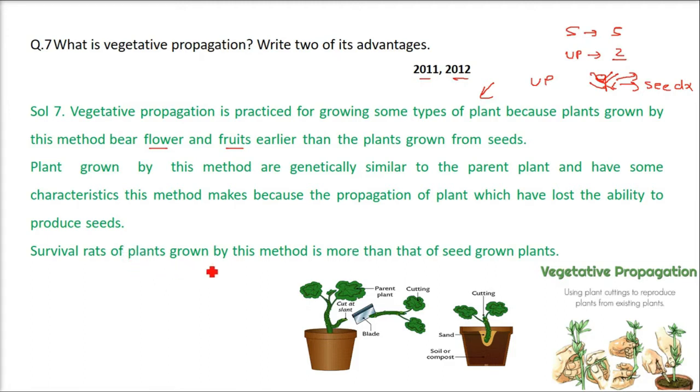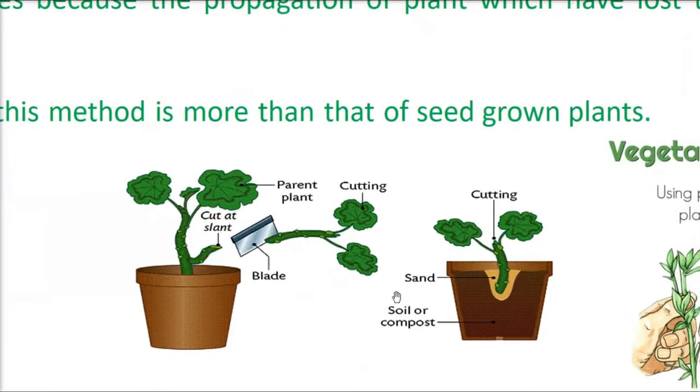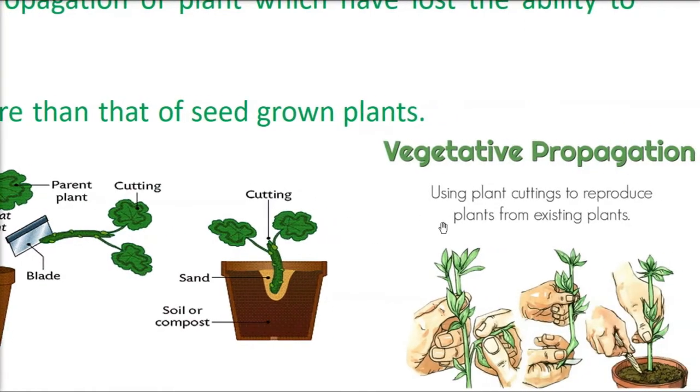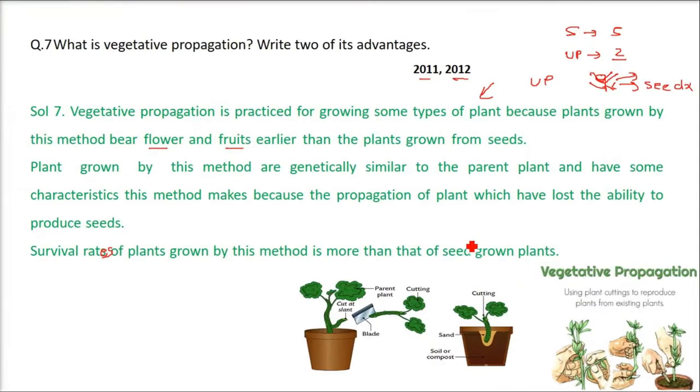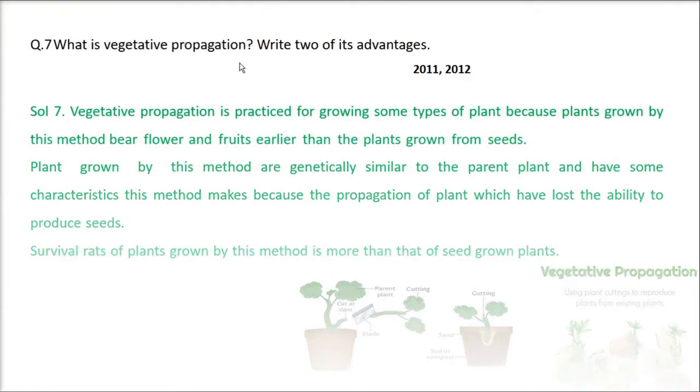Survival rates of plants grown by this method are more than that of seed grown plants. Now let me show you how it is done. This is a plant, we cut it in slant and try to grow it. Similarly here also, cutting it like this and growing it, using plant cuttings to produce plants from the existing plant. This is vegetative propagation.